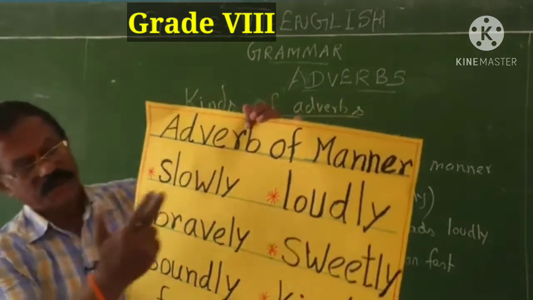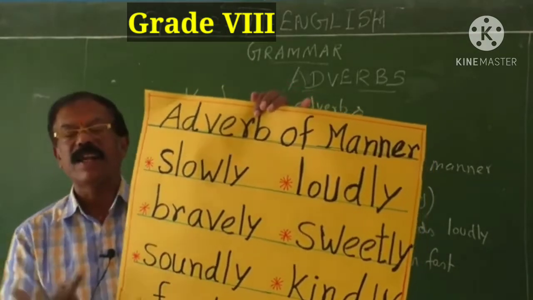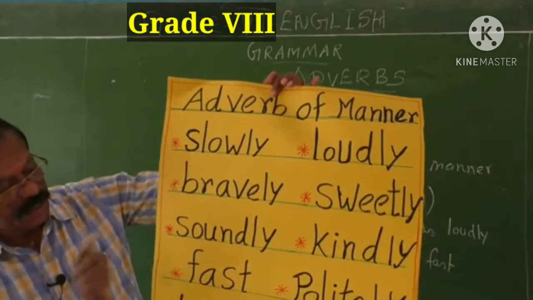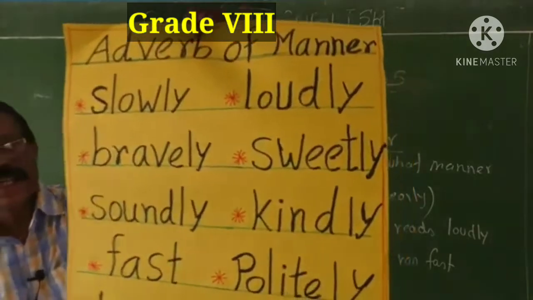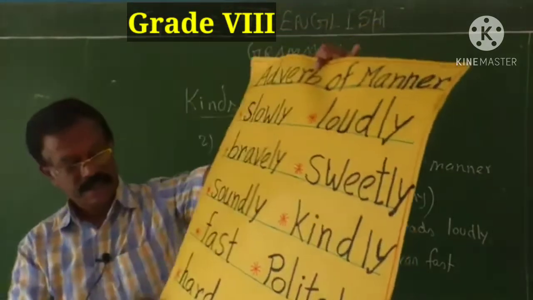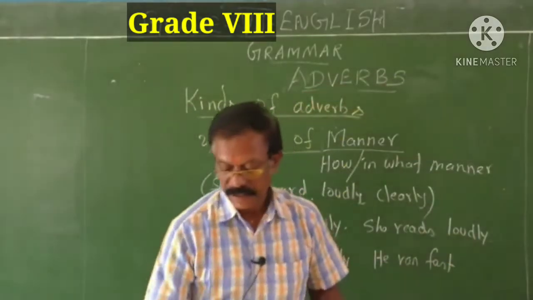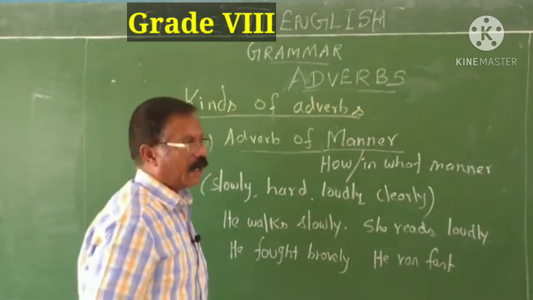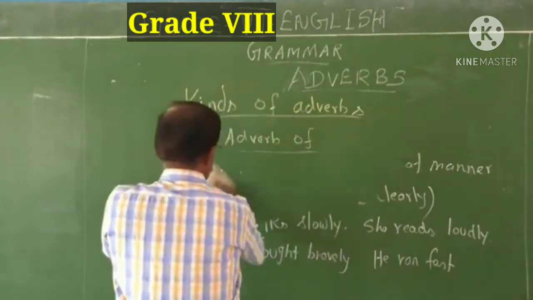So all the words have been written here legibly, beautifully. They are all adverbs of manner only. So slowly, bravely, soundly, fast, loudly, sweetly, kindly, and politely. They are all called adverbs of manner. Next, adverb of frequency. How are these adverbs of frequency used in English? Adverb of frequency.